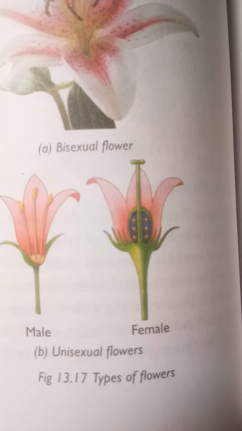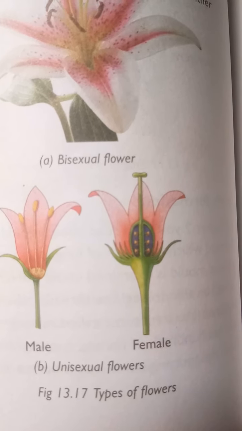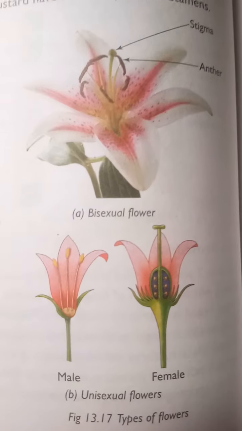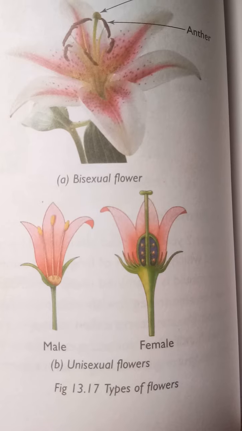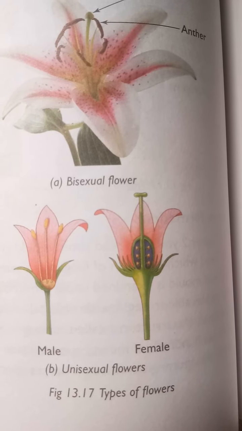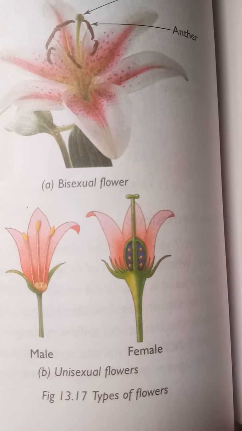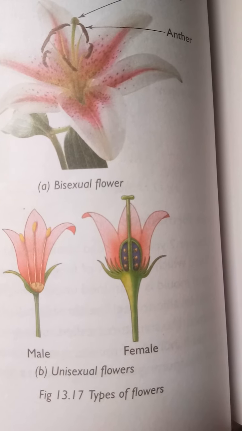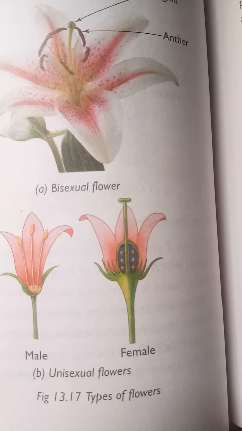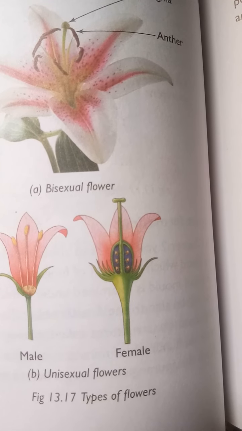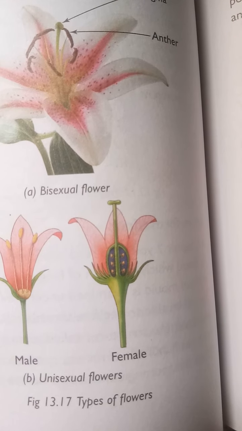Now I am giving the definition of unisexual flowers. Those flowers which contain either only the pistil or only the stamen. In other words, only one part, male or female, is available.